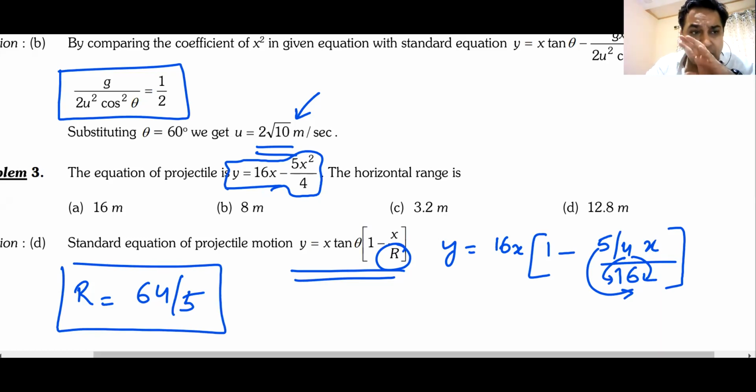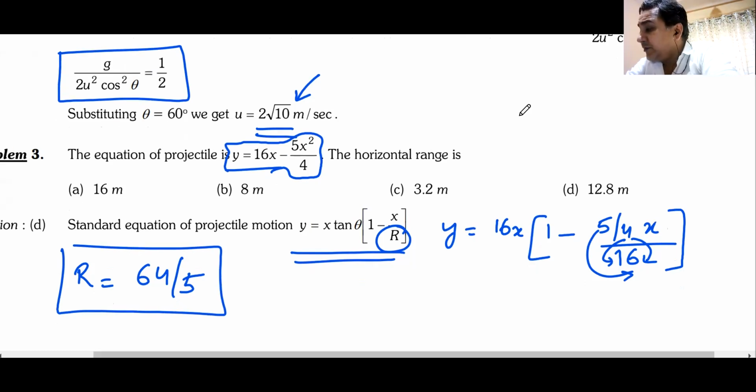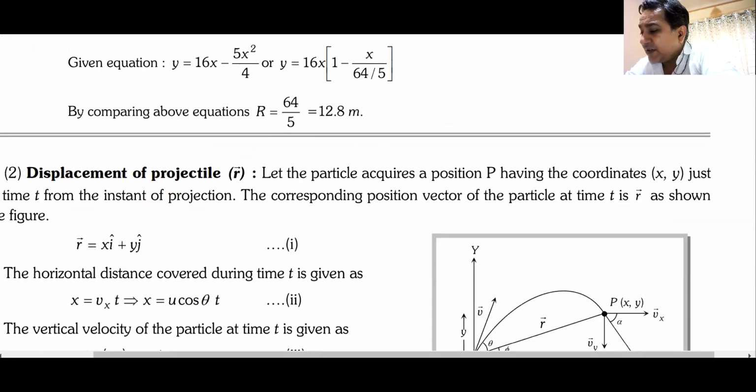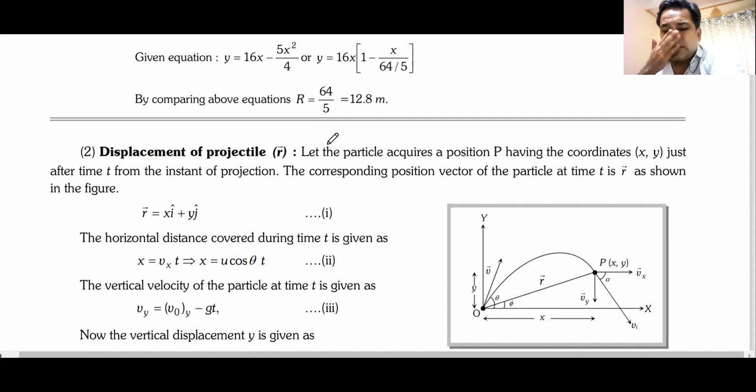Now, apart from simple questions based on trajectory or range, remember beta, I keep on telling my students this one thing always. Whenever a question comes in JEE, whether it's JEE Mains or Advanced, it will not be a straightforward question always. It will be a question where something is asked in a roundabout manner.